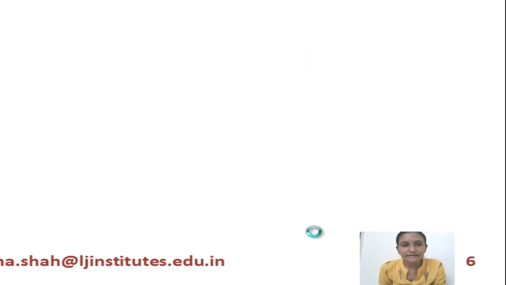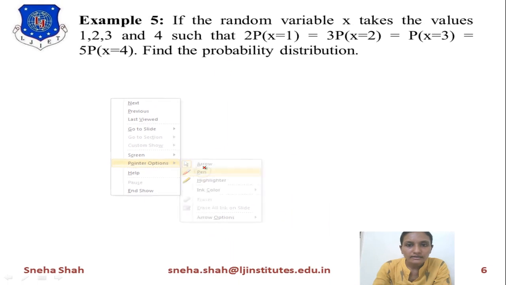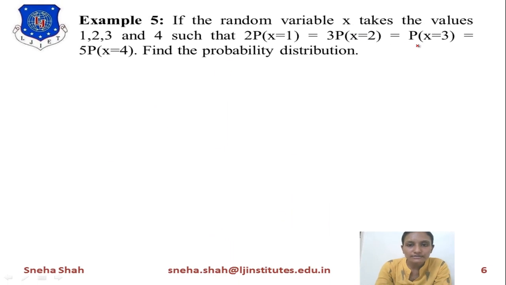Now the next example is, if the random variable x takes the values 1, 2, 3 and 4 such that 2P(x=1) = 3P(x=2) = P(x=3) = 5P(x=4), find the probability distribution.